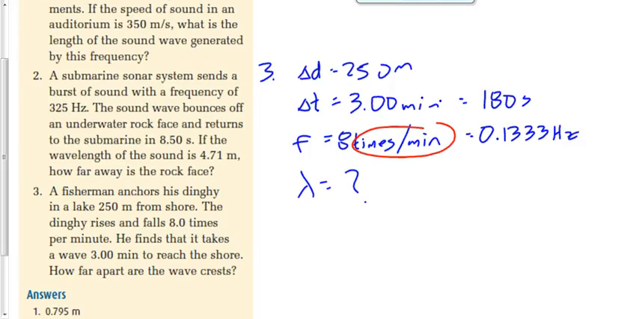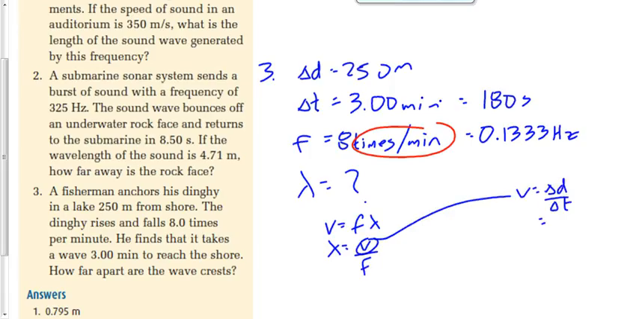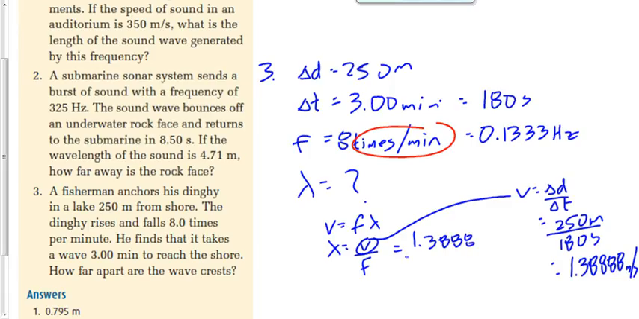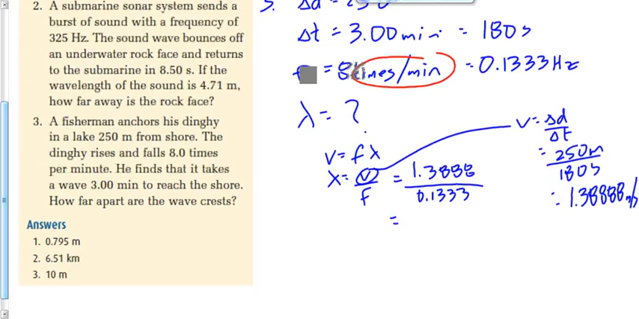We're going to solve for lambda here. Let's say V is equal to F times lambda, because it's the only one we have with lambda in it. Lambda is V over F, but we don't know what V is, so let's find it. It's distance over time: 250 meters divided by 180 seconds, 1.3888. Okay. So now we take that, plug it in here, divided by the frequency of 0.133. And a lightning fast calculation this time. Do the math there, and we end up getting 10 meters. Rounded to 2 digits, 10 meters.